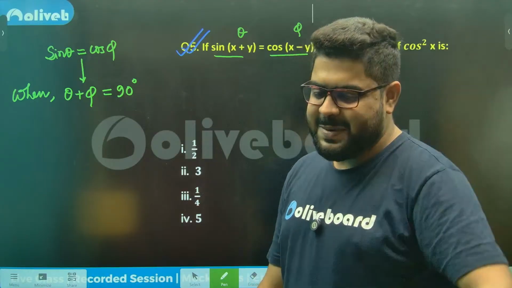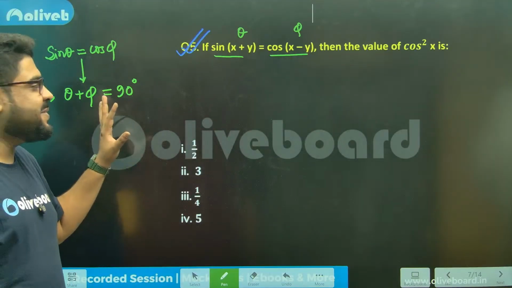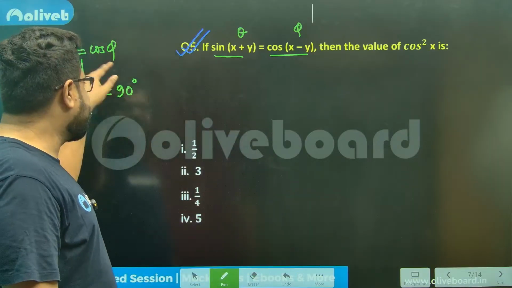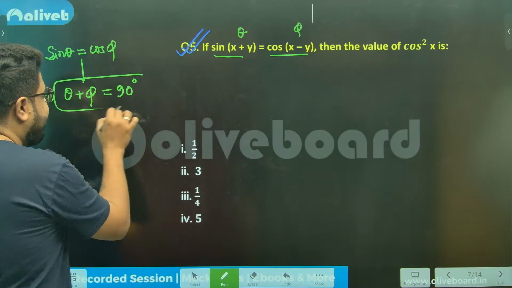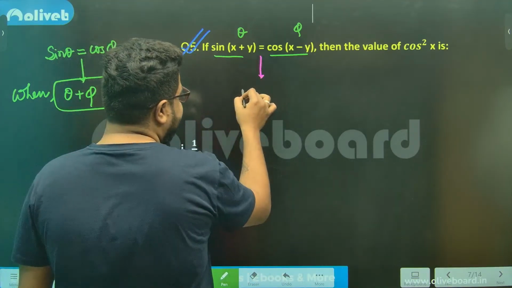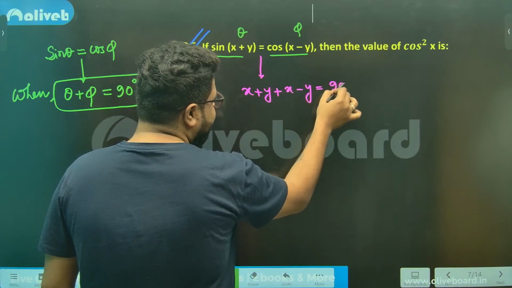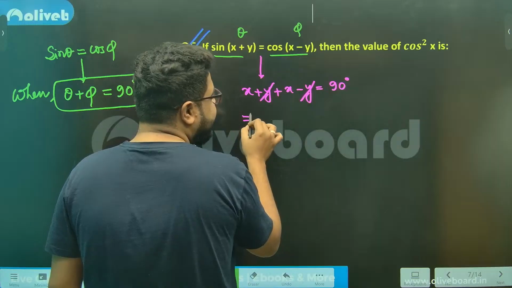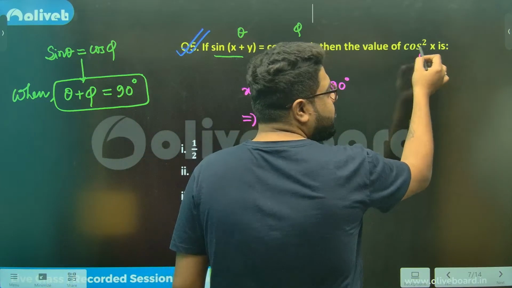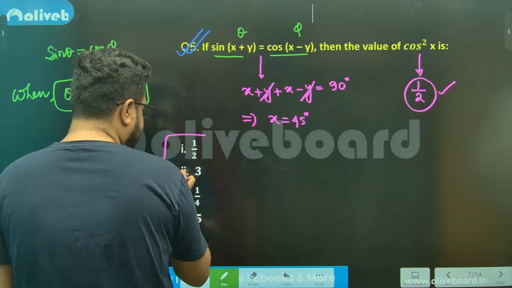Acha, VK, you have used the correct concept, but again, you can do this much easier. When these two are complementary angles, then we can do this. And if I conclude that, can I say that these two must sum to 90 degrees? You see, automatically y cancels, so x becomes 45 degrees. So 1 by root 2 cos x, that means it will be cos square, that is 1 by 2. Option number 1 is the answer.